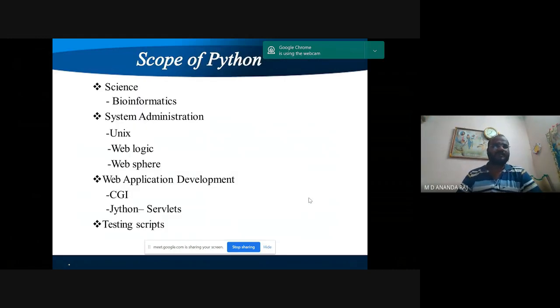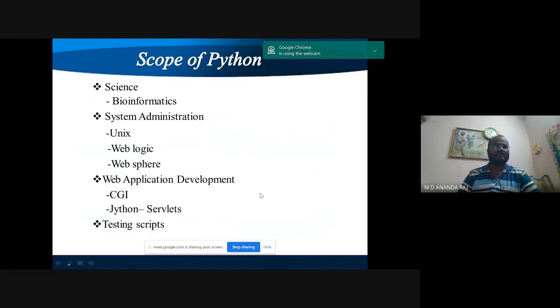Scope of Python. Python is used in almost all places: science, bioinformatics, system administration, Unix, WebLogic, WebSphere, all the web servers, web application development, CGI, JSP and servlets, then testing scripts.